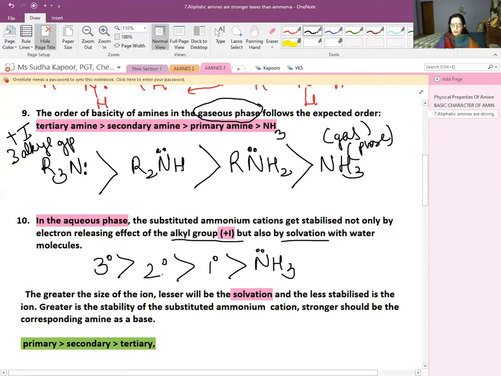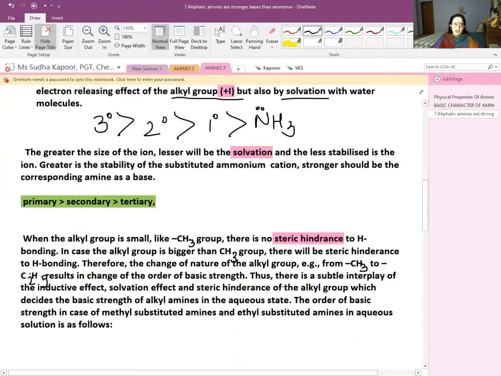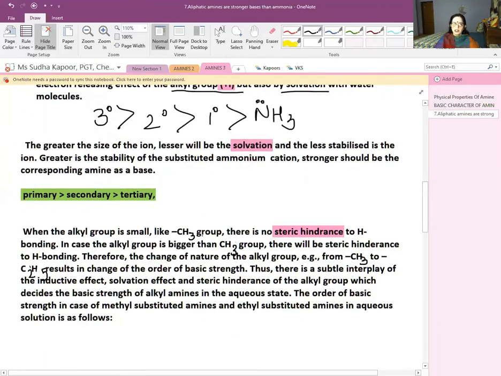Okay, but in case of solvation, when we are talking about the amine in the solvated structure, then they are less stabilized in the ion form. Greater is the stability of the ammonium cation, stronger will be the corresponding amine as base. So according to the solvation effect, the 1 degree is going to be a better base as compared to 2 degree as compared to 3 degree.